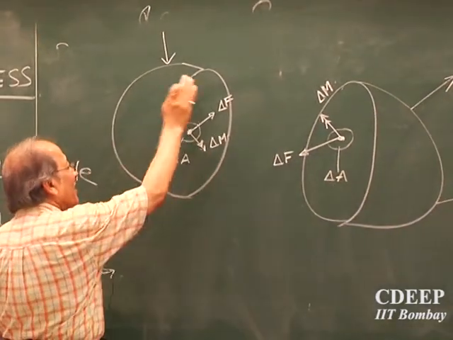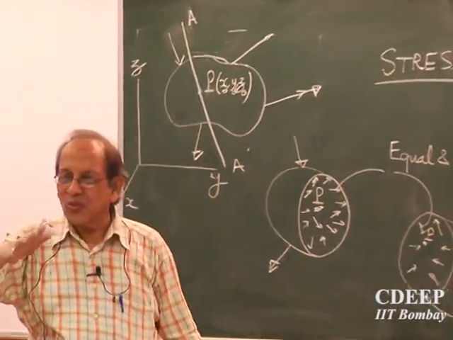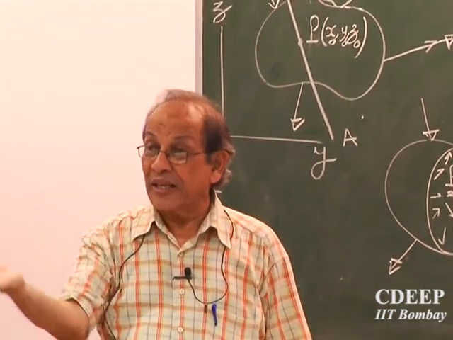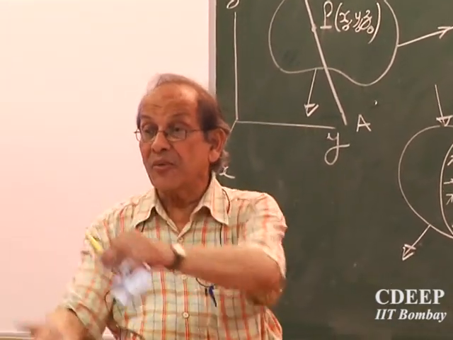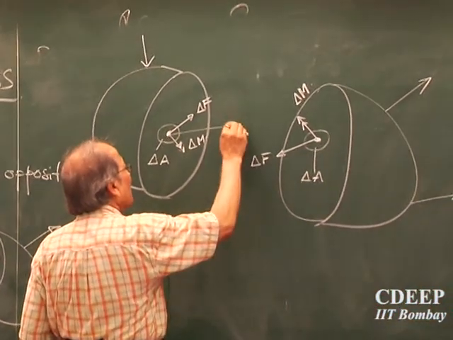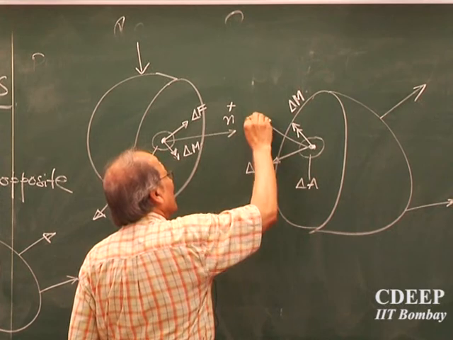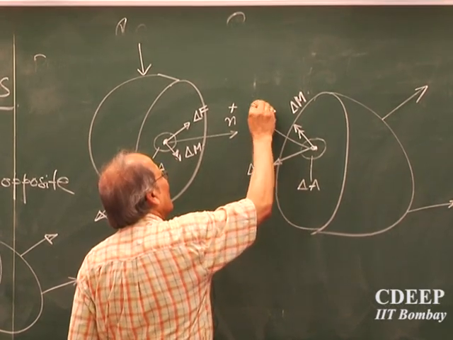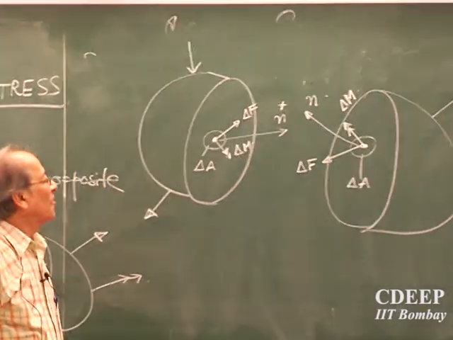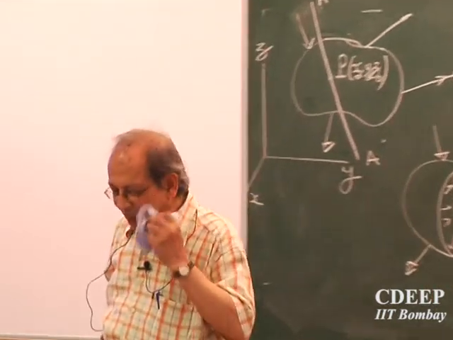The area is always defined by a normal to it, because any plane is defined by its normal. This is one particular plane; I have not drawn all the planes passing through point P. There can be a number of orientations. So let us say this is defined by some normal, an outward normal. A plane is always defined by an outward normal.